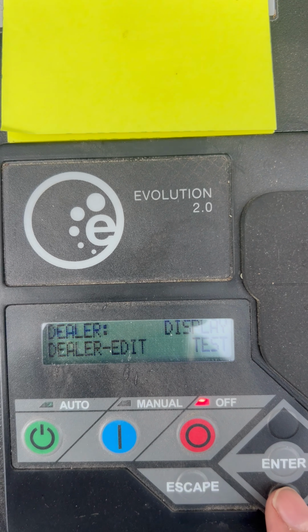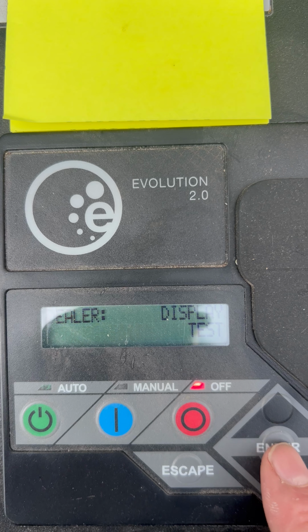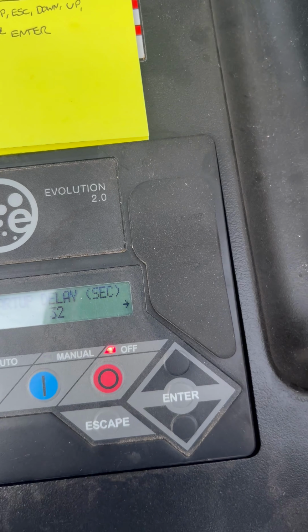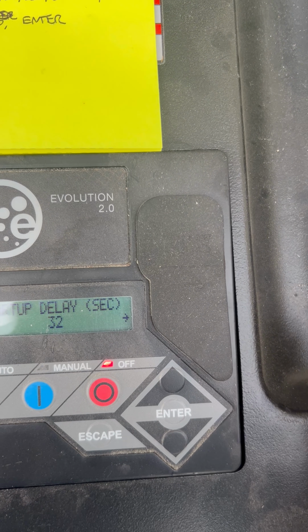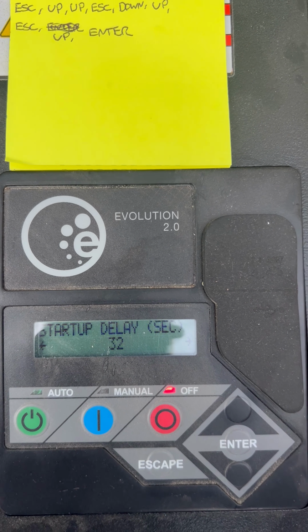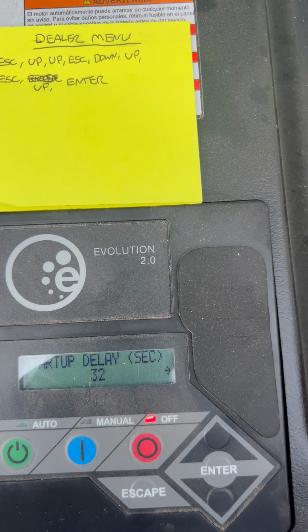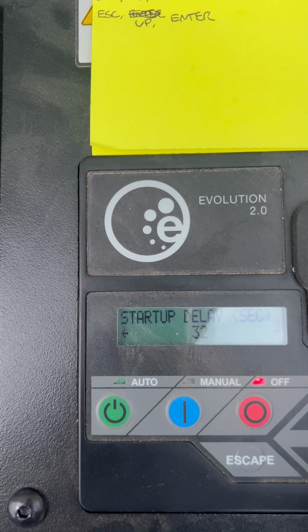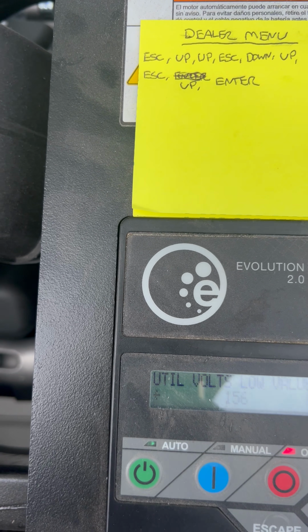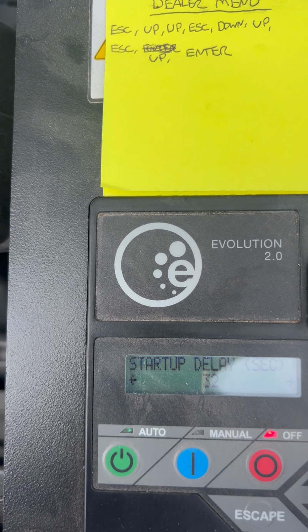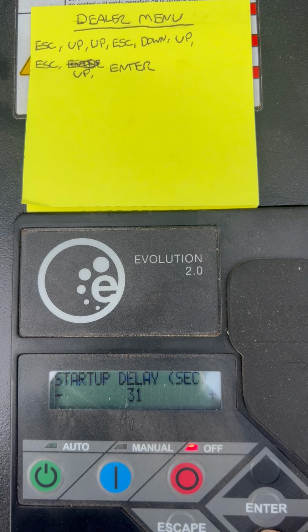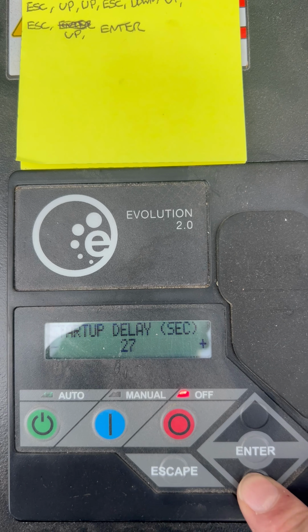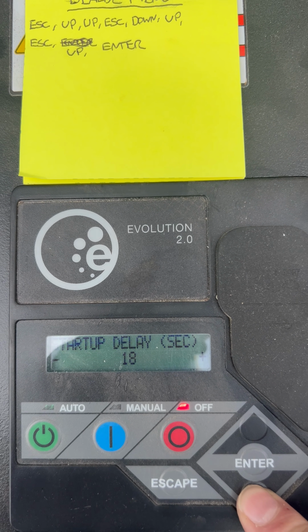And then once in the dealer one, you're going to go down to dealer edit, and it'll be your first one where it says startup delay. This one came out from factory at 32 seconds. We recommend not going any lower than 5 seconds. So push enter, and then you can adjust it by going up and down. You can take it down all the way to 5 seconds if you'd like.